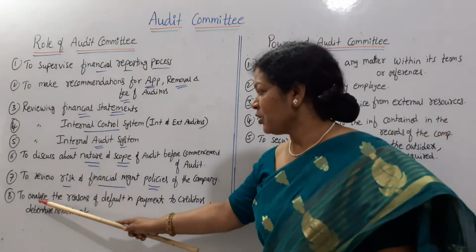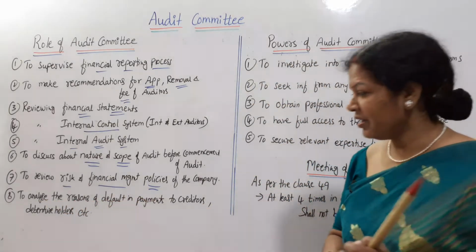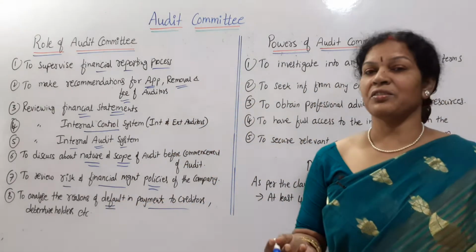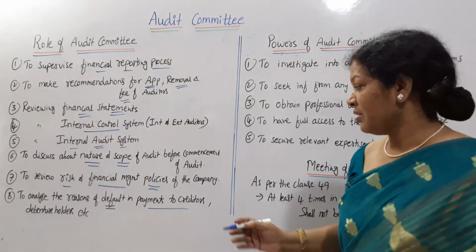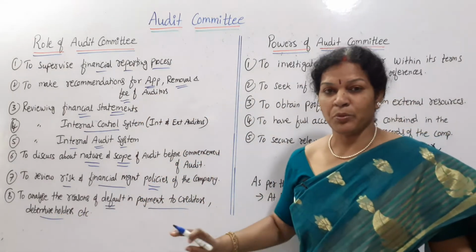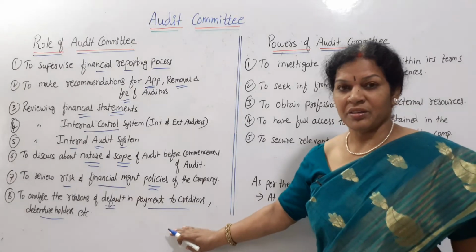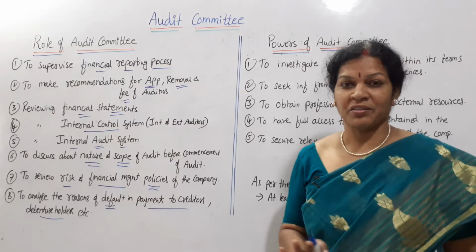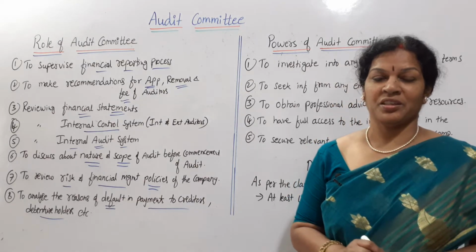And lastly, to analyze the reasons for default in payment of creditors, if creditors are not paid. So default in payment of creditors, debenture holders, where the company is unable to pay the creditors, and in the same way debenture holders, any such cases, the audit committee has to take care.